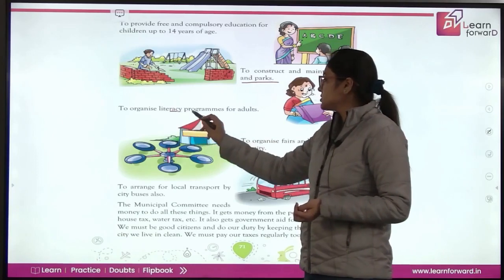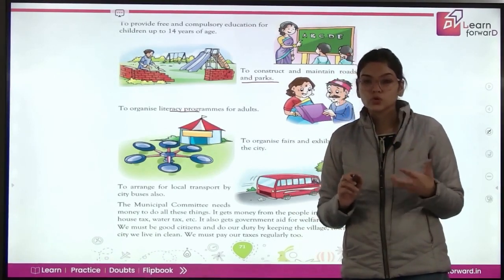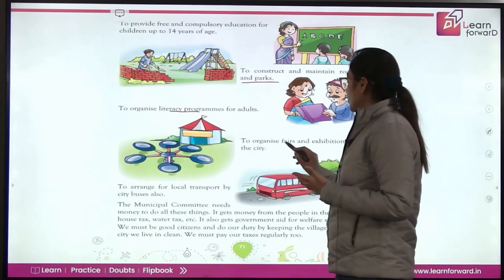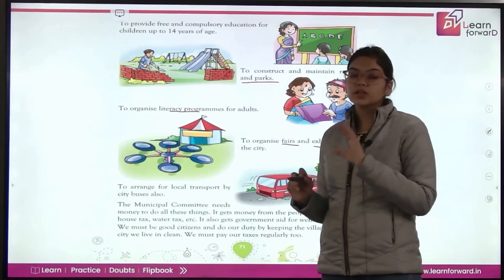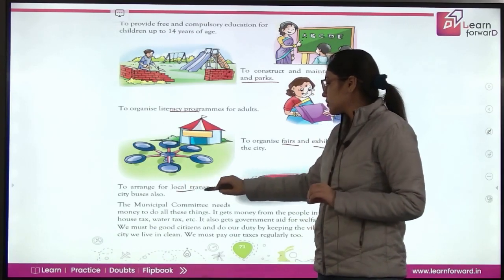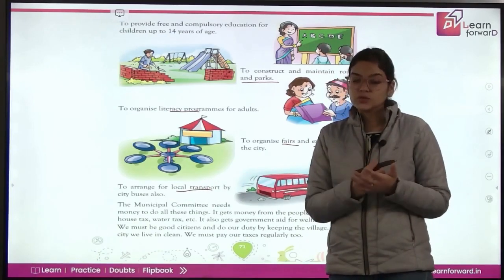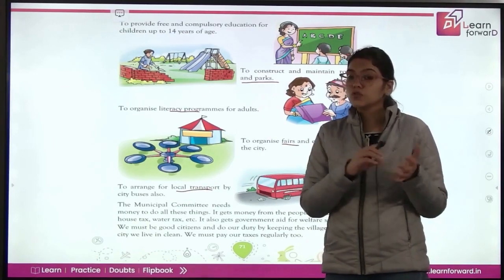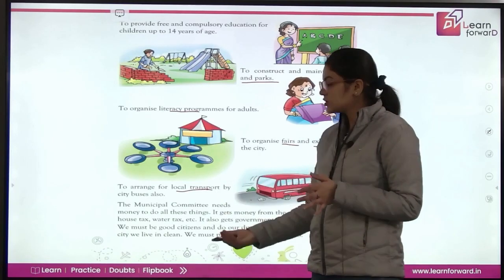To organize literacy program for adults, जो बड़े लोग हैं उनके लिए literacy programs को organize करवाना, fairs organize कराना, ये exhibition जितनी भी होती है cities में. So these all things are looked after by your municipal committee. To arrange for local transport by city bus also. So local transport so that the people do not face any problem to go from one place to another. Local transport को arrange कराना.